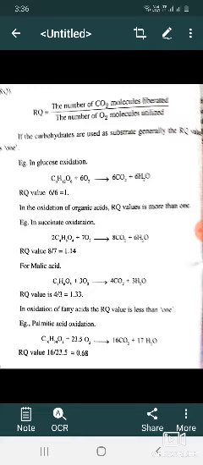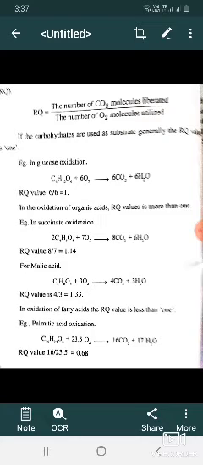Pyruvic acid with release of carbon dioxide gives rise to acetaldehyde, CH3CHO. This gives rise to ethyl alcohol, C2H5OH, in the presence of NADH plus hydrogen, along with NAD plus.